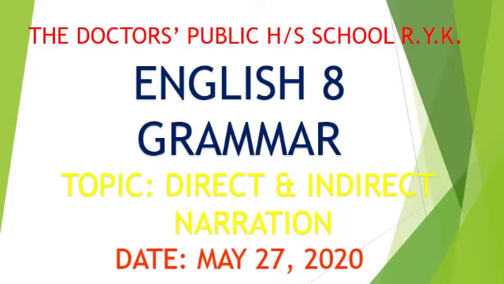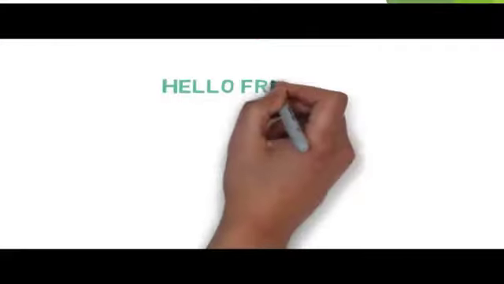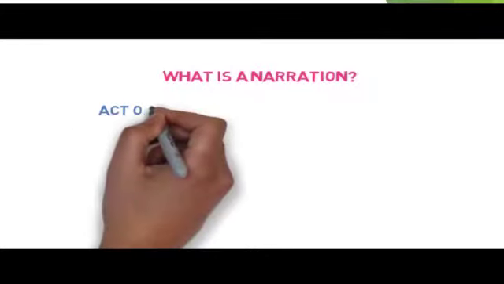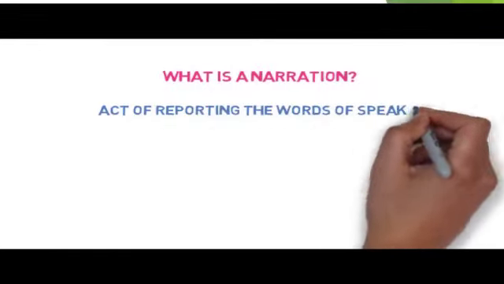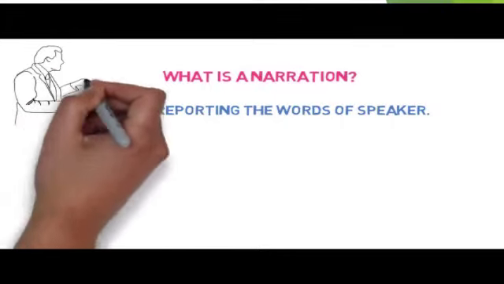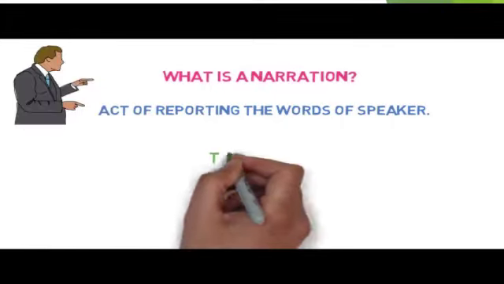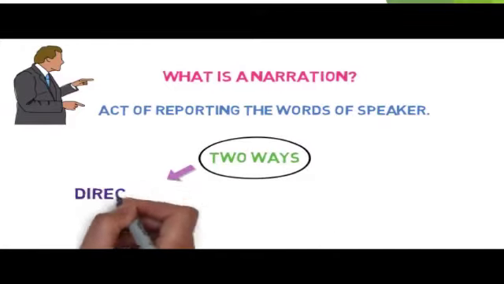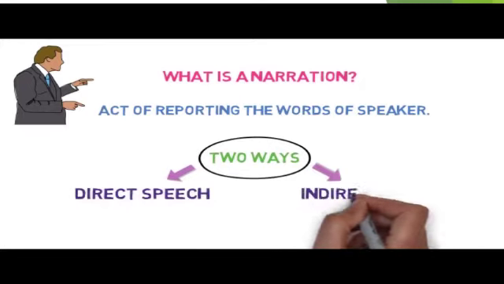Our topic is direct, indirect or narration. Hello friends, welcome. First, quickly remember what we learned in our previous video. What is narration? Narration is the act of reporting the words of a speaker. That is, how you are representing the way a person has spoken. There are two main ways of reporting the words of a speaker. First, direct speech, and second, indirect speech.